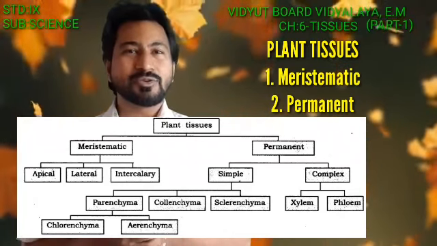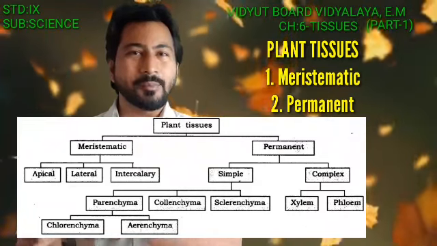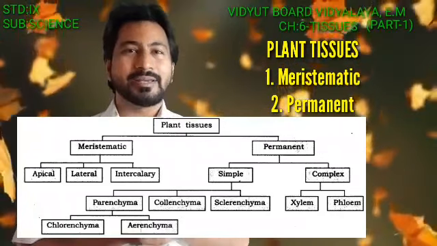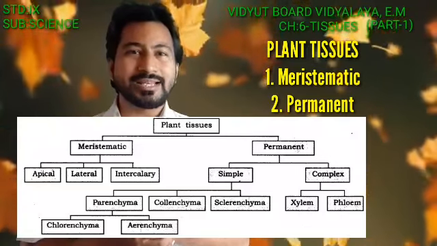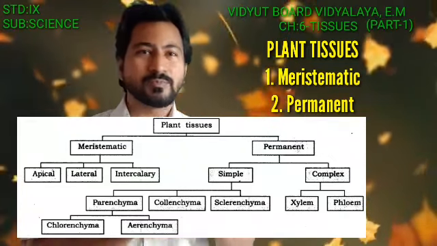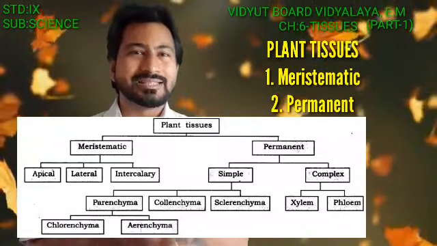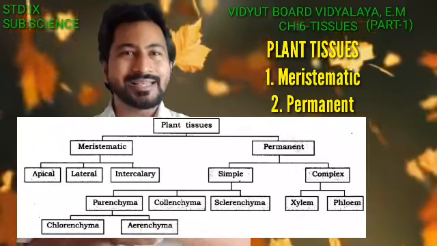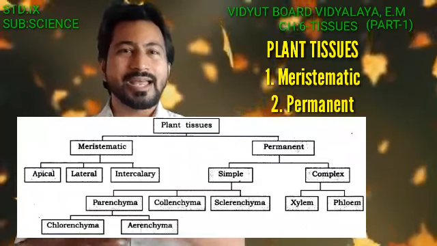The meristematic tissue is further categorized into three basic types: the apical meristem, the intercalary meristem, and the lateral meristem. Furthermore, the permanent tissue is categorized into two basic types, the simple permanent and the complex permanent. Simple permanent has the parenchyma, the collenchyma and the sclerenchyma. The parenchyma is further classified into chlorenchyma and aerenchyma.